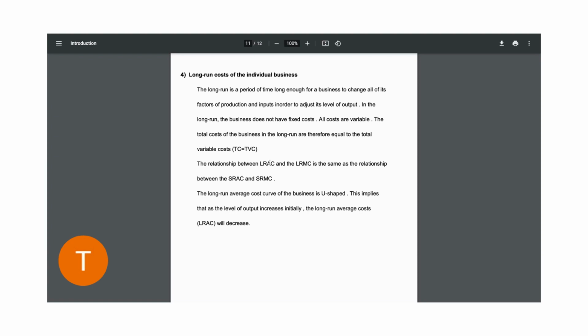So the relationship between long run average costs and long run marginal costs is the same as the relationship between short run average costs and short run marginal costs. You also need to take into account that the long run average cost is U-shaped. Why? Because when the level of output increases, initially the long run average costs also decrease. This is what we call the economies of scale. However, over some time, these costs become constant.